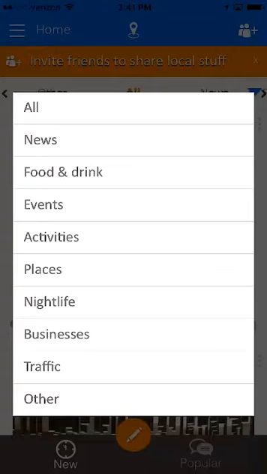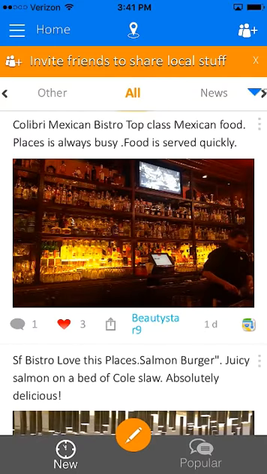Because this is an app that is really based on your current location, and you are able to choose the different radius from your current location, you are really able to look at the real-time information across the different categories. And by inviting some friends, you can make this experience even more interesting for you and your friends.